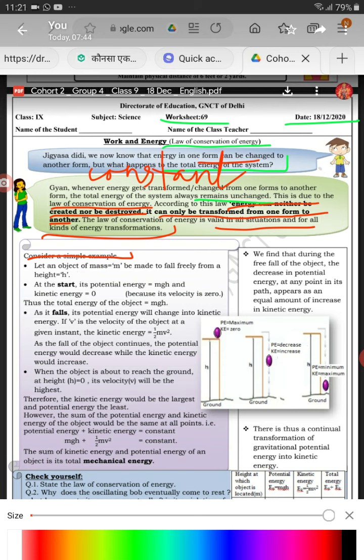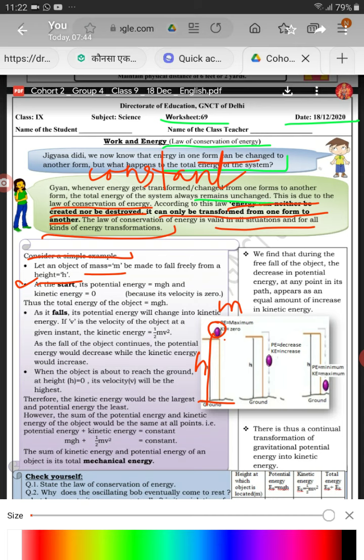Let an object of mass m be made to fall freely from a height h. This is the object and this is the height h and the mass of the object is m. This is the ground level. At the start, the potential energy is mgh and kinetic energy is 0 because its velocity is 0. So at the maximum height potential energy is maximum.